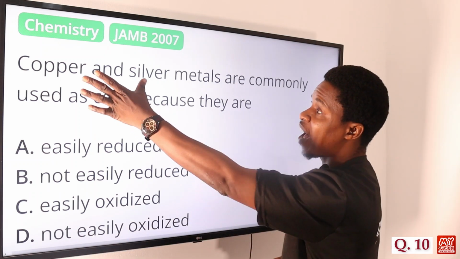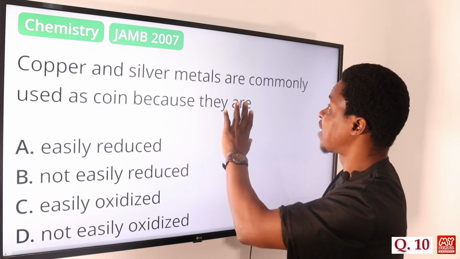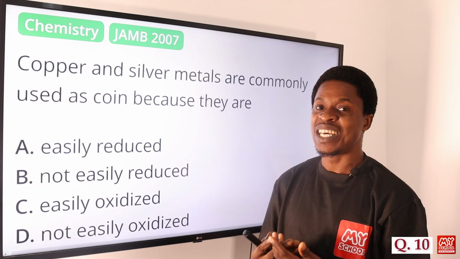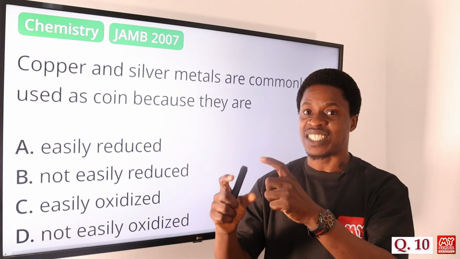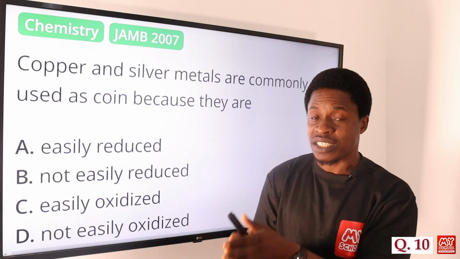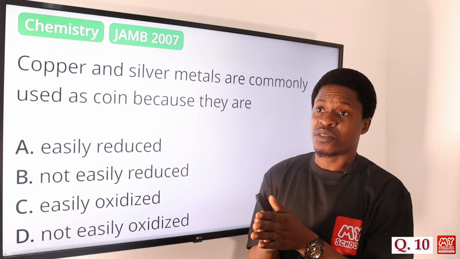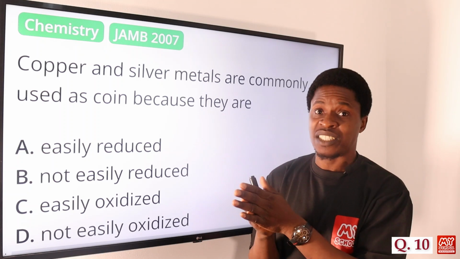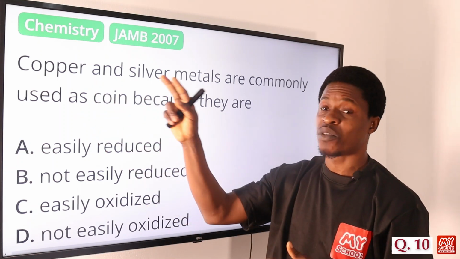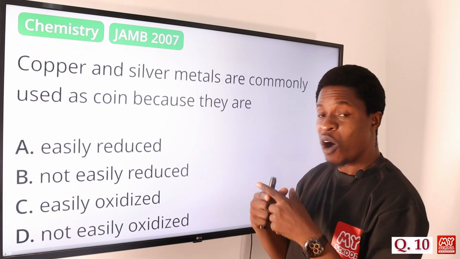We find out that copper and silver are metals that are used mostly as coins because they will not react with oxygen in the air. That is why you discover that they don't rust, even if they come in contact with water, like what iron will do. It will not rust because this is copper and silver. So copper and silver are not easily oxidized.